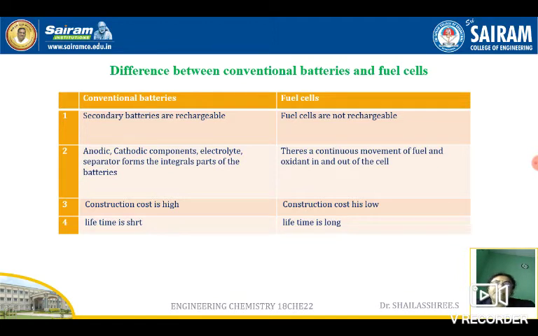But in the case of a fuel cell, there is a continuous movement of fuel and oxidant in and out of the cell. There will be movement of fuel and oxidant through the anodic and cathodic electrodes continuously. This is the second important differentiation. All the chemicals are stored in the cell in the battery, whereas in fuel cells there is a continuous movement of fuel and oxidant. In the case of conventional batteries, the construction cost may be higher, and in fuel cells, construction cost is low.